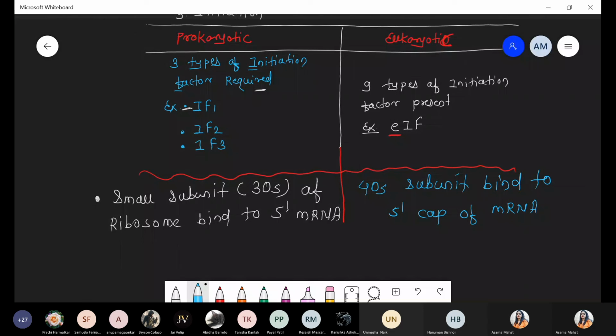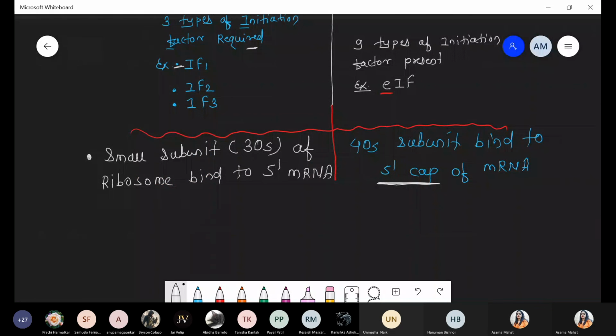In case of the prokaryotic system, the cap is totally absent, so there is simply a 5' end, and the 30S small ribosome attaches to the 5' end. But in the eukaryotic system, the 40S small ribosomal subunit binds to the messenger RNA, and exactly where? It binds at the 5' end of messenger RNA, at the part that is capped, the 5' cap. Got it? So this is the first difference with respect to initiation.